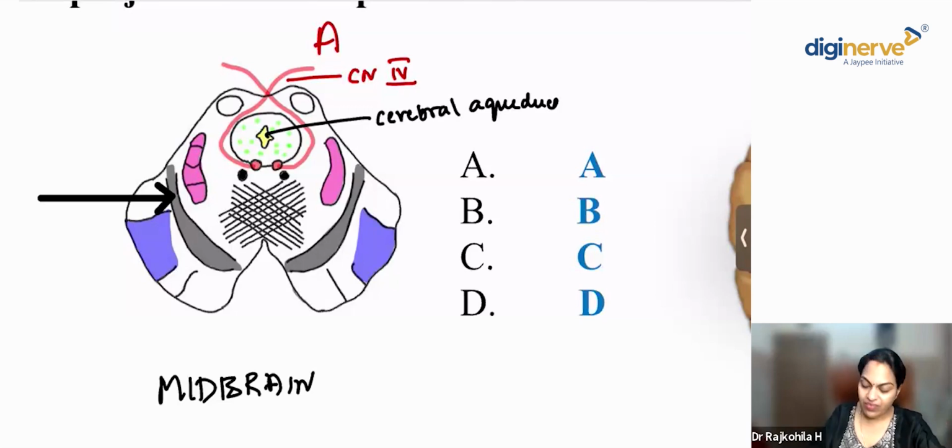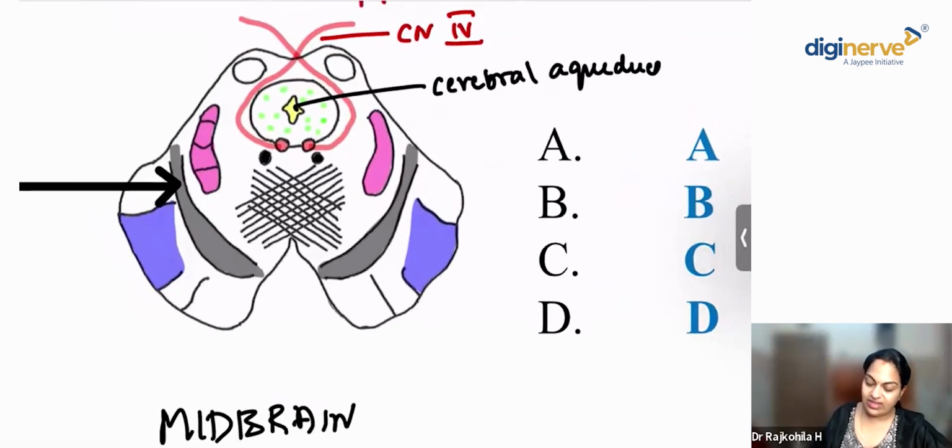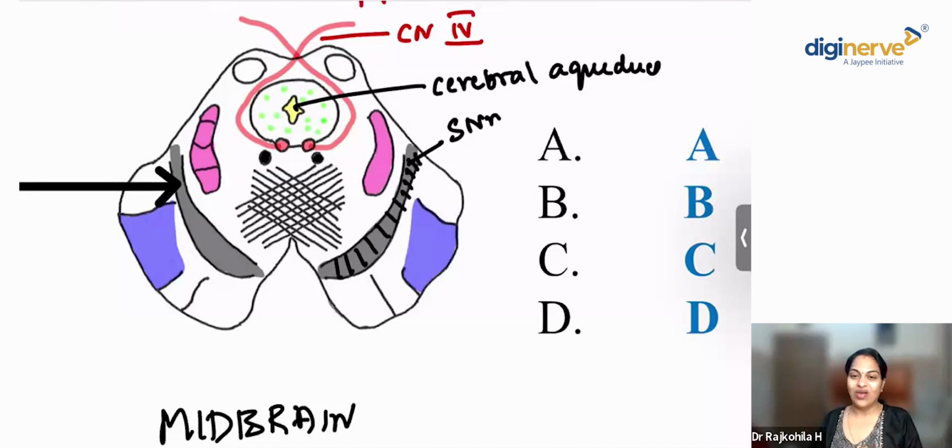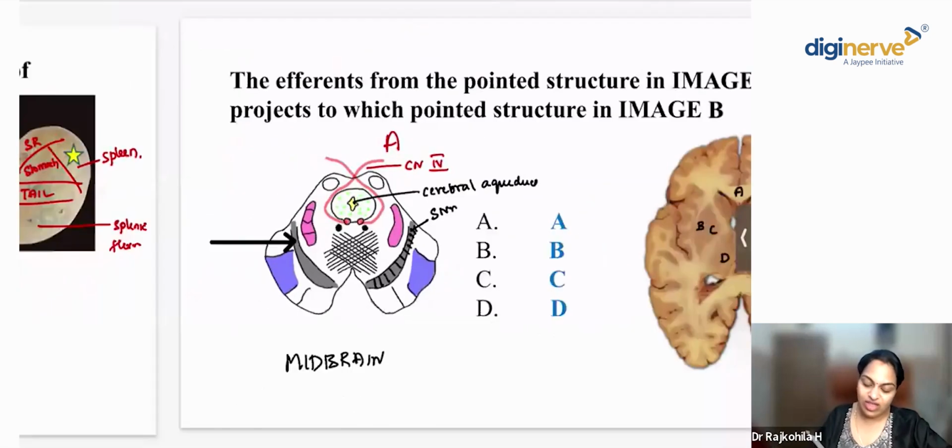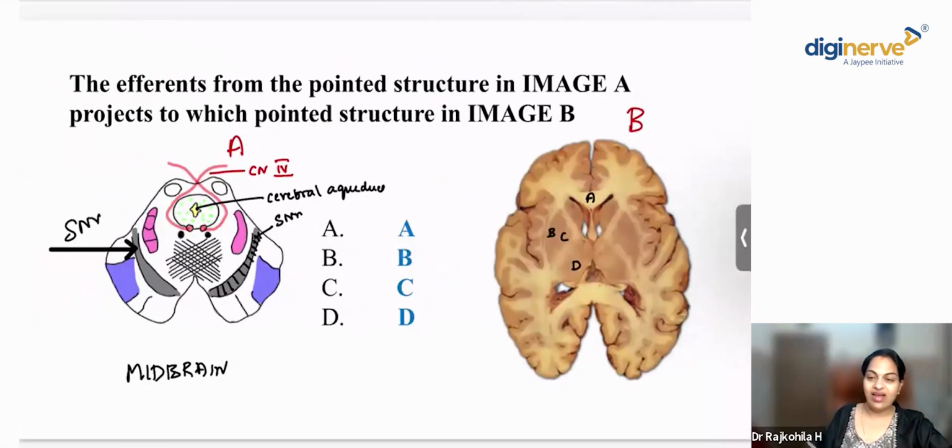Yes, can you tell me? What is this? This pigmented area, this is your substantia nigra. Okay, rich in dopamine, depletion of dopamine leading to Parkinsonism. That is this area, substantia nigra. So this is again the midbrain at the level of the inferior colliculus, and the pointed structure is the substantia nigra.